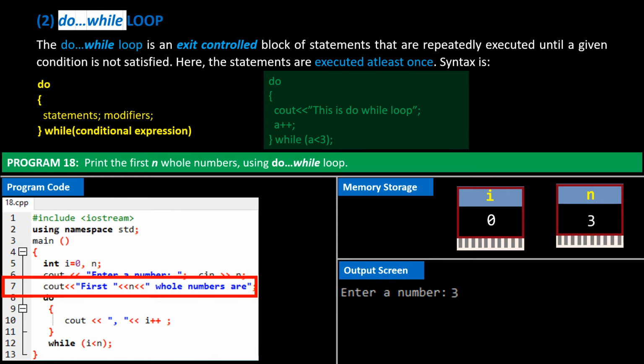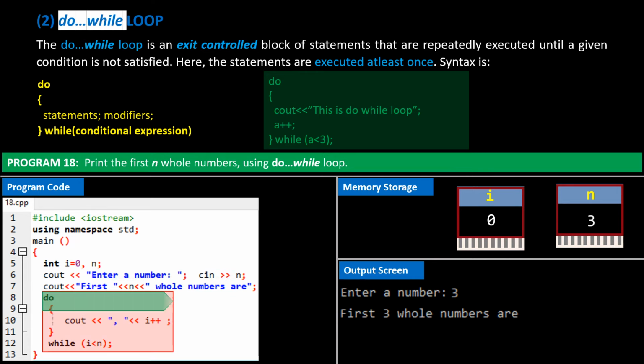Program control now enters the do-while loop. It's an exit-controlled loop. It means that nothing is checked at the start of a do-while loop. So here, the statement within this loop is executed. The system prints a comma, and value of i, or 0. i is then incremented by 1. i now becomes 1. Control shifts to the while condition at bottom of this loop.